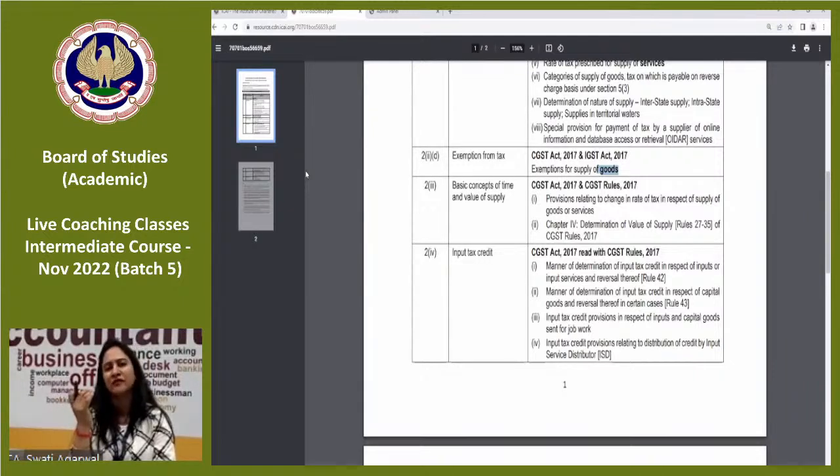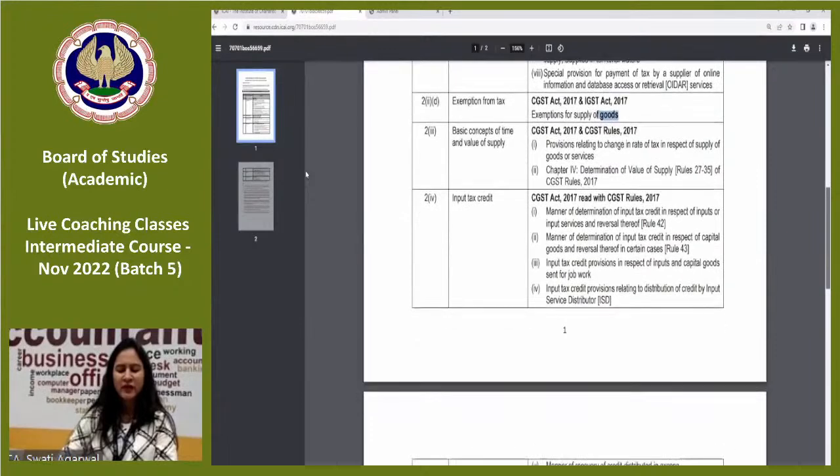You are conversant that there are exemptions for supply of goods as well, so that you come to know. Otherwise, you will think that the exemptions are there only for supply of services. So some additional information might be given in the study material for the purpose of understanding, for the purpose of general knowledge, but that is not expected in examination. So it is very important to go through the study guidelines because it contains the exclusions from the syllabus.